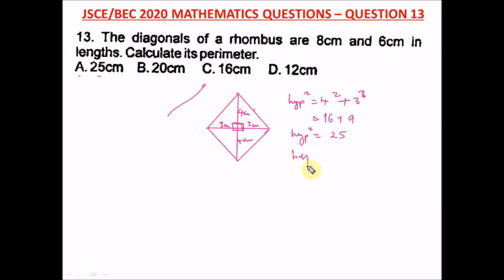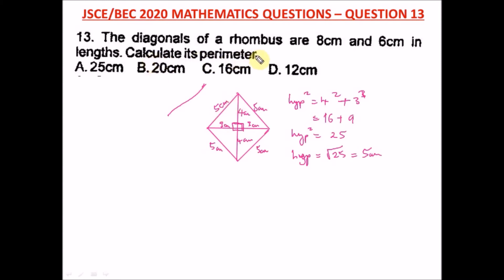To get the hypotenuse alone, what do we do? We square root 25, which will give us 5 centimeters. So if this side is 5 centimeters, definitely this side is also 5 centimeters. This side is 5 centimeters, and this side is 5 centimeters.